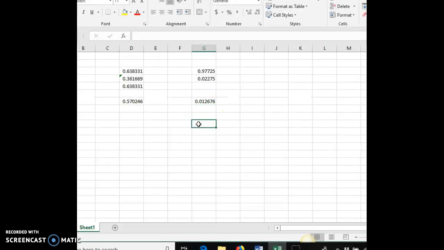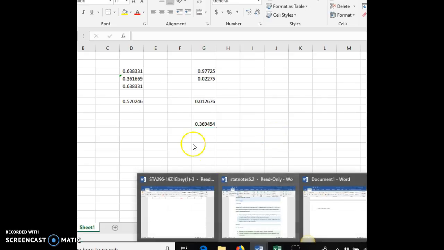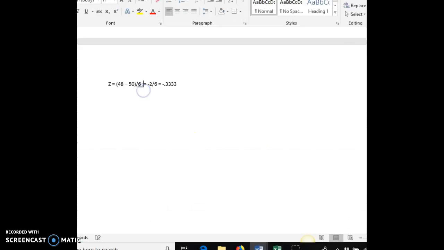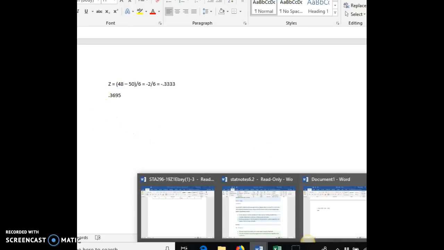All right, so I need to go ahead now and look that up using Excel. All right, so we're going to use equal norm.s.dist, negative 0.3333, true, and that probability is 0.3695. All right, now let's answer question 2.